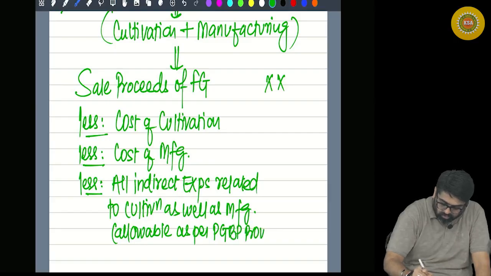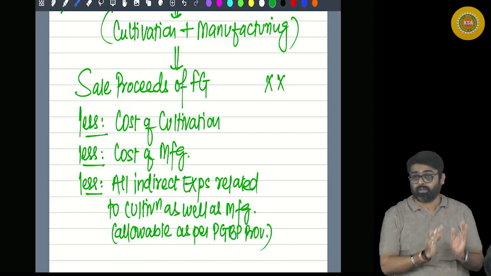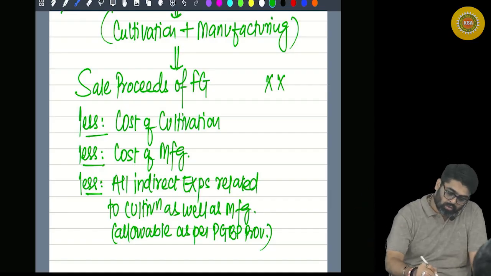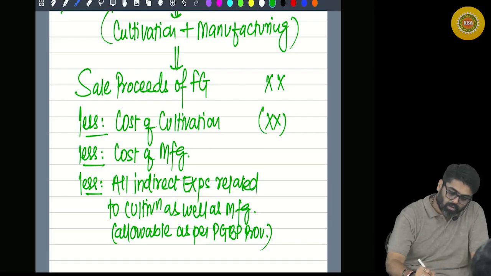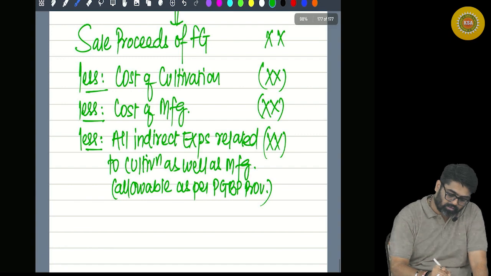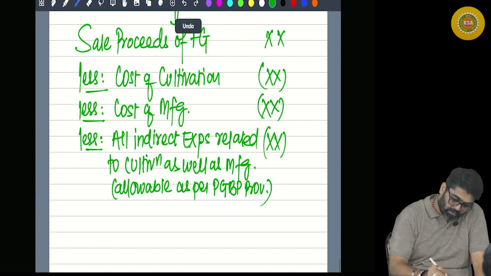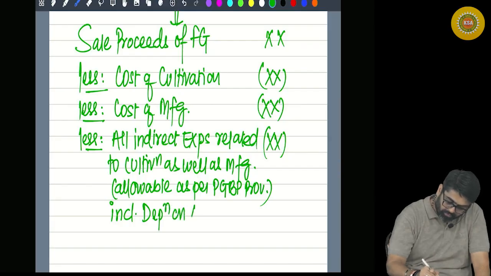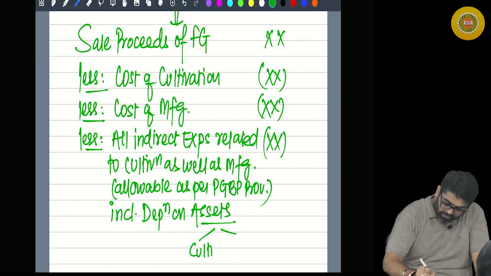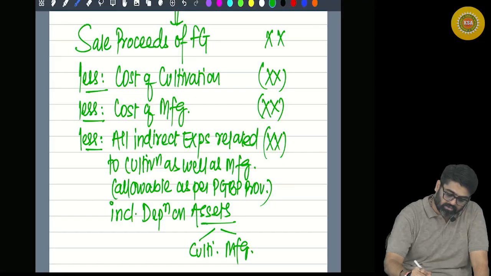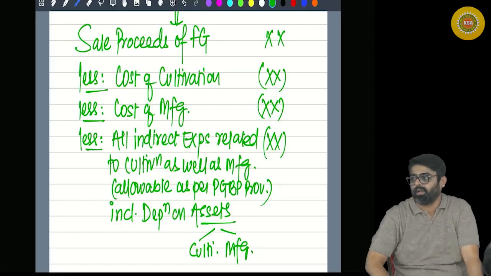And allowable as per PGBP provisions. For these expenses I will have to see whether they are allowable under the head PGBP or not. So first I will reduce the cost of cultivation, then the cost of manufacturing, and all the indirect expenses. Then one more thing, including depreciation on assets. Whether the assets are used for cultivation or manufacturing, on those assets the depreciation will be calculated and that depreciation will also be reduced.